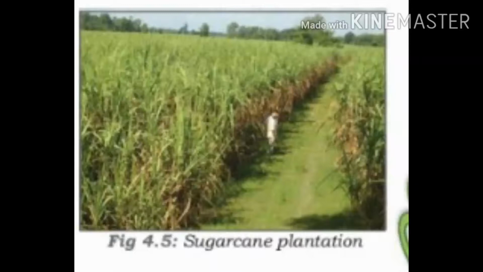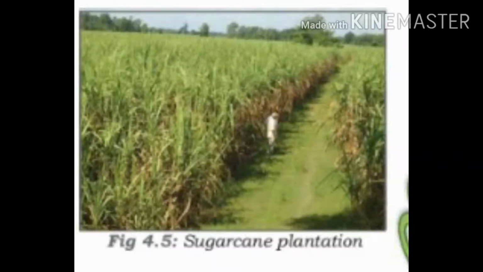Commercial farming is again classified into four types. Already I told you, what are the four types? One is commercial grain farming, then mixed farming, plantation farming and livestock ranging. First we'll discuss commercial grain farming. In this type of farming, crops are grown for commercial purposes. What is meant by commercial purposes? Yes, that is for sale or export. Wheat and rice are some common crops in commercial grain farming. Clear?